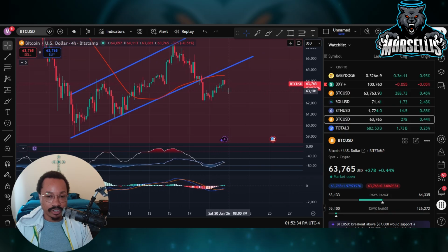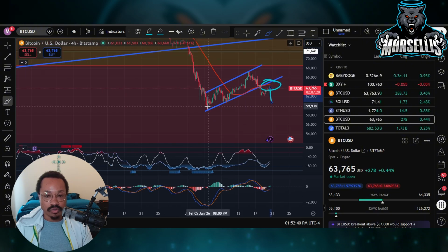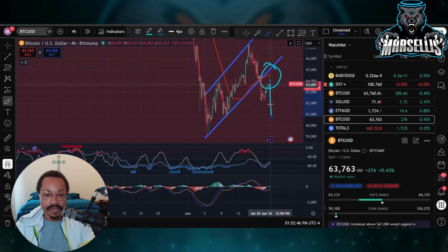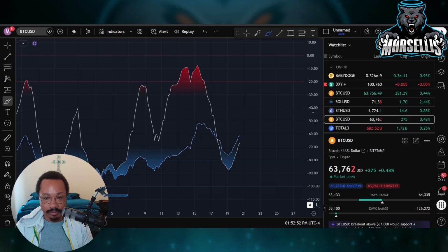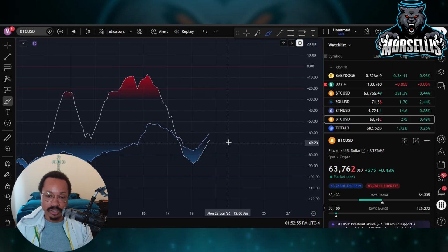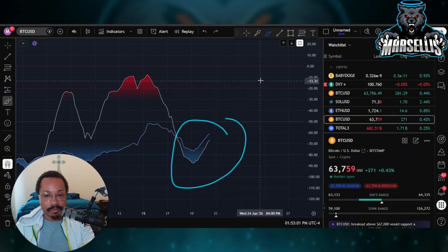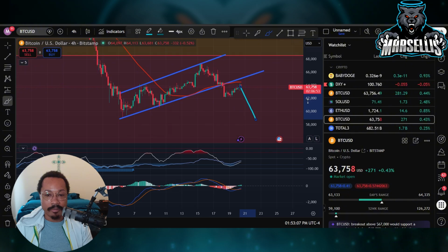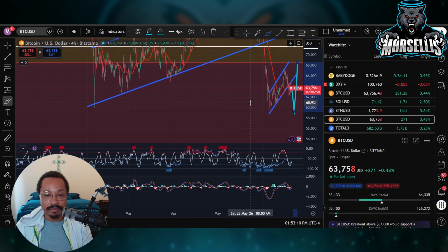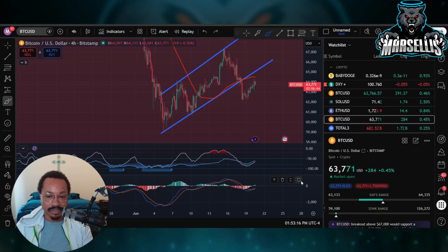So the real question is, are we going to get rejected at this 50-day moving average and continue downwards to maybe 59K, or even push lower to finally get down to 50K? That's what a lot of people are wondering right now. This is the 4-hour chart, by the way. If you look at the %R trend exhaustion on the 4-hour chart, you can see it's curving, almost like it wants to have a bit of a pullback. If it's a small pullback, maybe we bottom out again and then continue upwards. Maybe this is the double bottom scenario that people are thinking about.